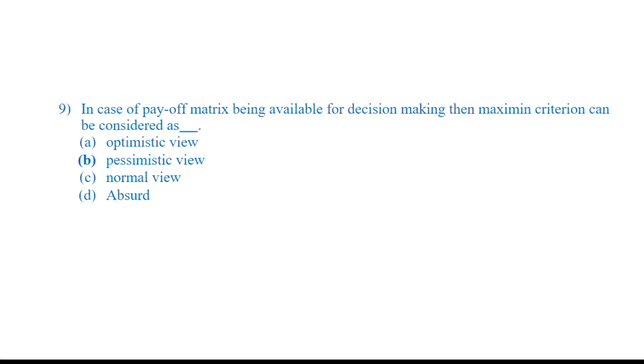In case of payoff matrix being available for decision making, then maximin criteria can be considered as pessimistic view. Why? If you remember the combination, that is maximin and minimax, is under pessimistic. Maximax, minimin is optimistic. Maximin, minimax is pessimistic. So right answer is B. Moving on to the next question.